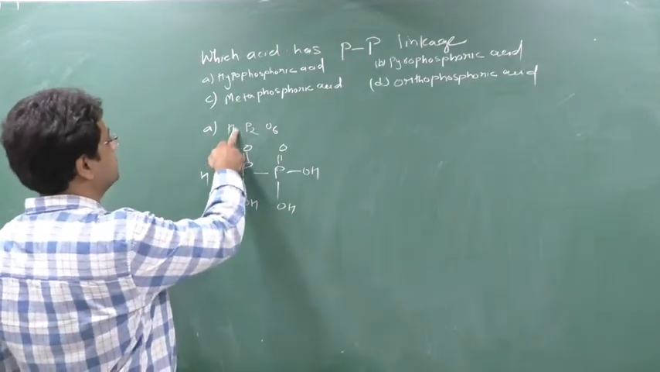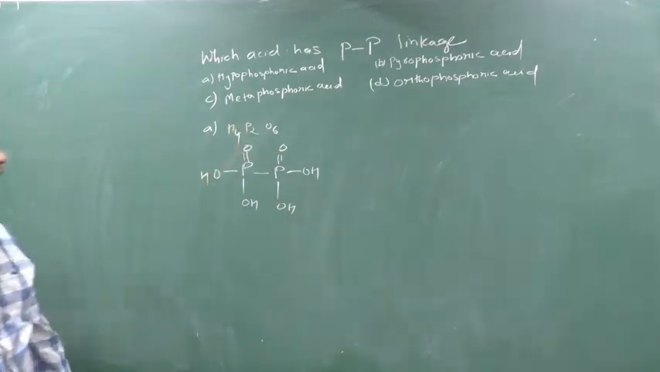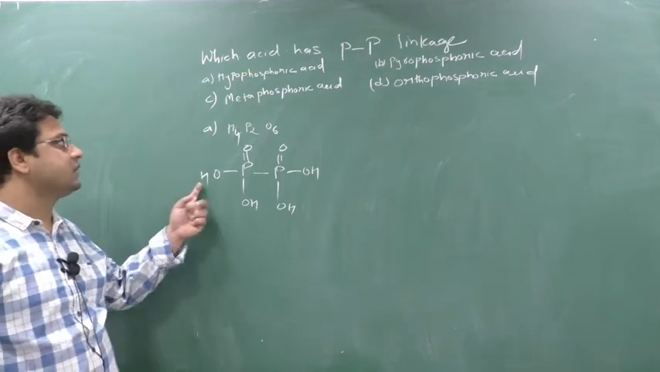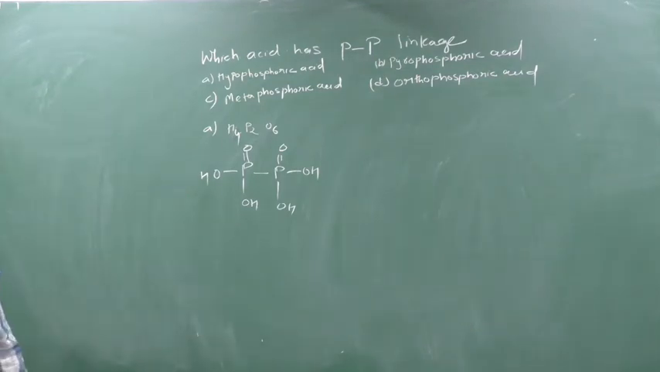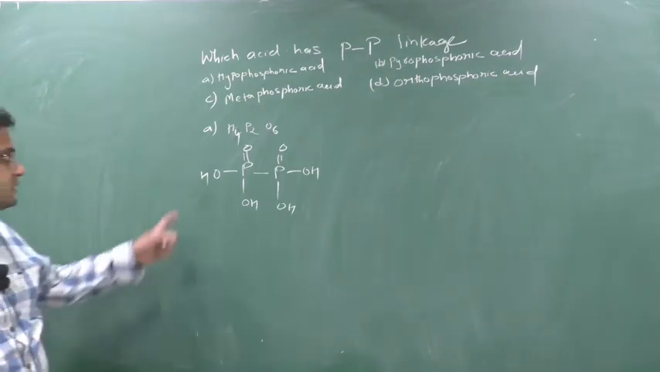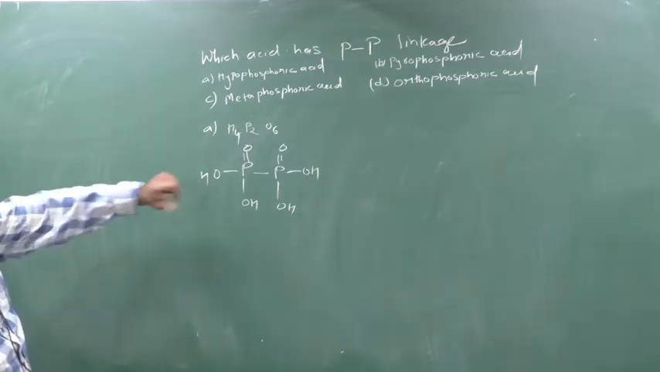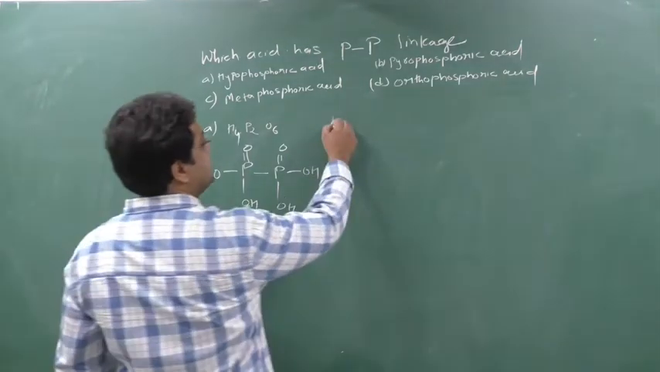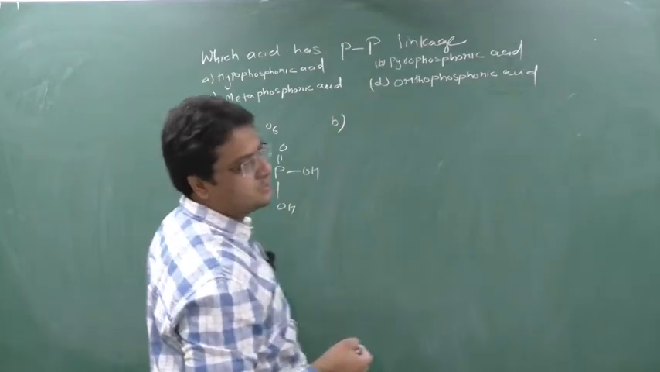So write down H4P2O6. So this will be the structure. Hypophosphoric acid structure will be H4P2O6 in this way. So it contains PP linkage. Now B is pyrophosphoric acid. So pyro means what?